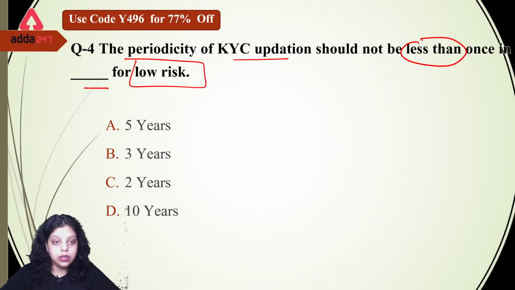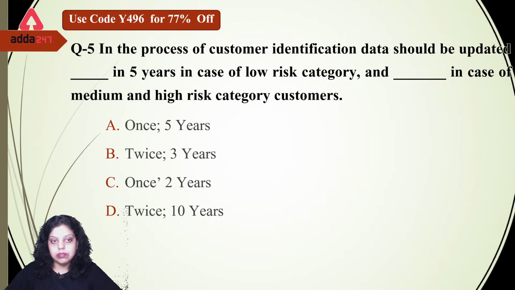A, B, C or D for the fourth question? Hemant is saying D. Okay, what about the rest? The right answer is, very good, D, that is 10 years. So at least once in 10 years, the periodic updation of KYC will be done for low risk customer.